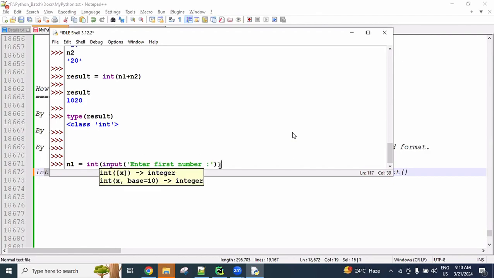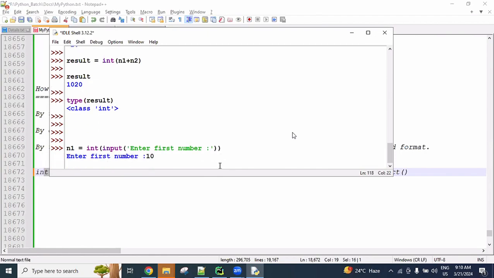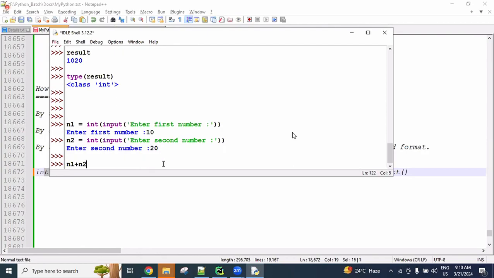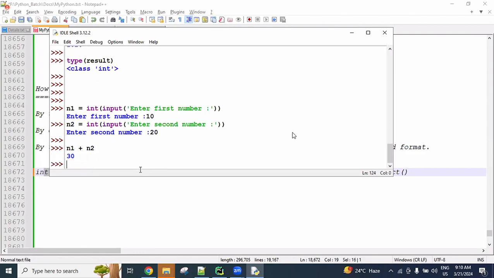Now n1 contains integer type 10: reading in the form of string, converting into int, putting into n1. Next n2, second number 20. Now n1 plus n2 gives addition, 30.